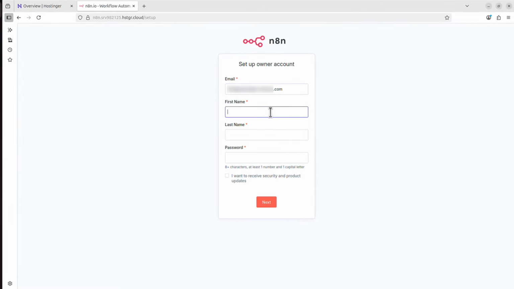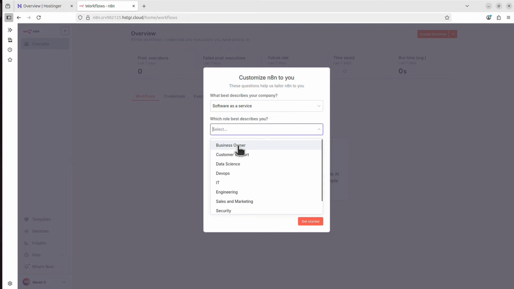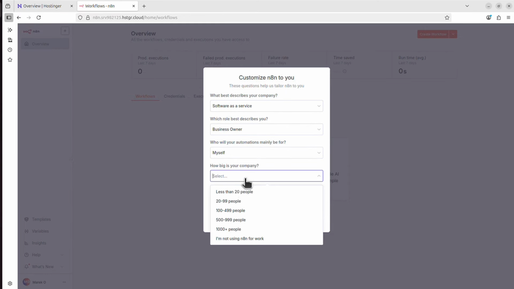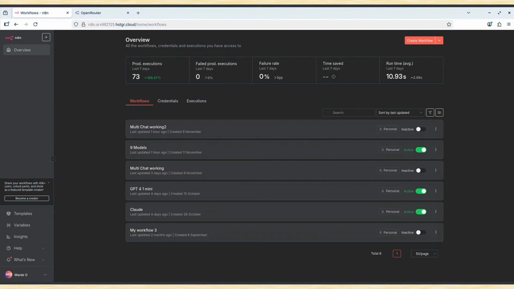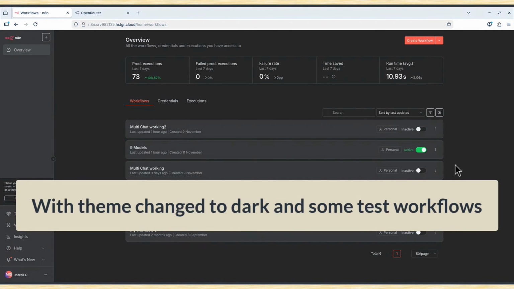Because I open it for the first time, it will ask me to set up an owner account. So you type your email address, your first name, your last name, and you create a password. Then you just click Next, fill in a form, whatever, and that takes you straight to your application. This is your n8n platform up and running. And that's what it looks like right now, and you can create your n8n AI agents and workflow automations.